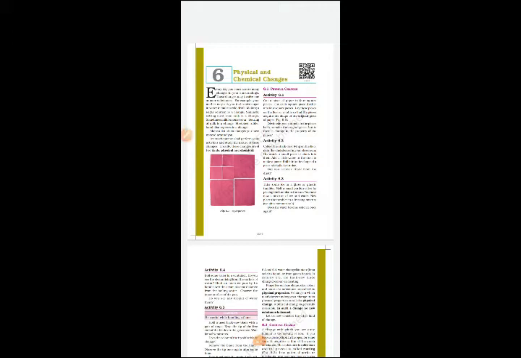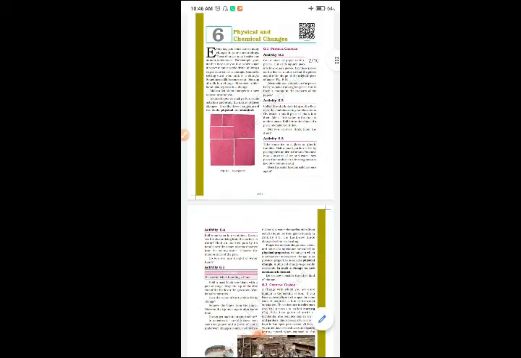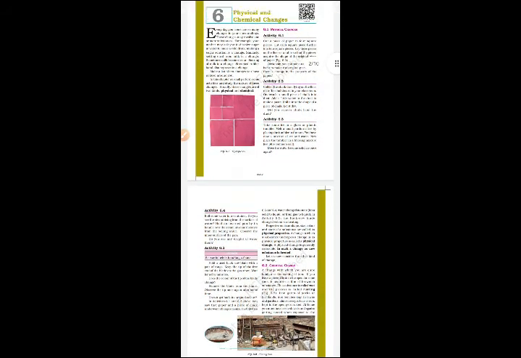Good morning, dear students. Today we are going to learn chapter number 6, that is physical and chemical changes. Every day you come across many changes in your surroundings. These changes may involve one or more substances. For example, your mother may ask you to dissolve sugar in water to make a cold drink.